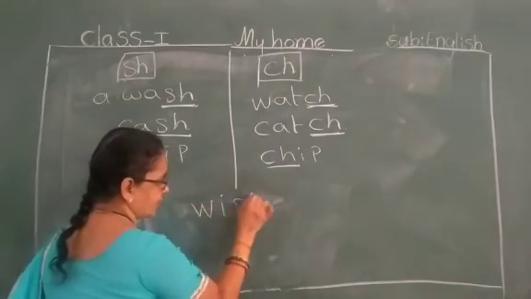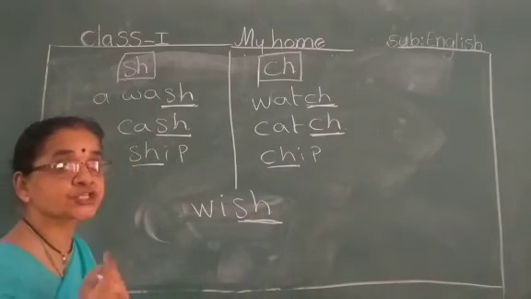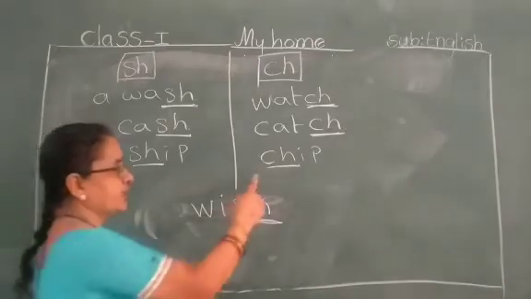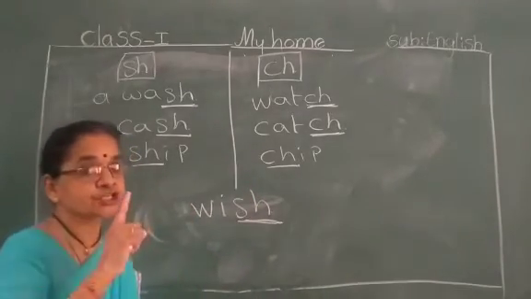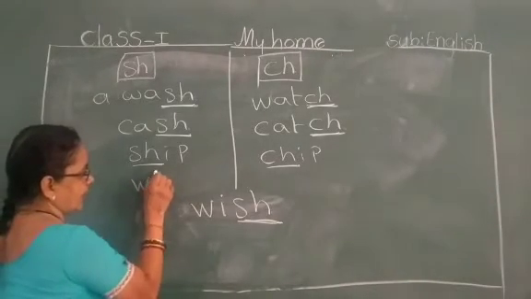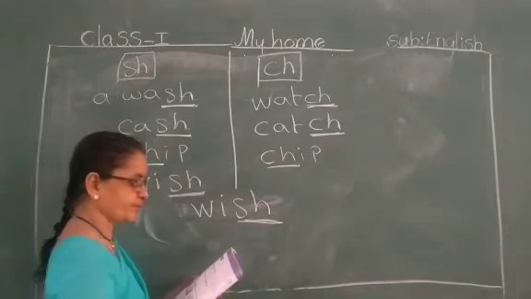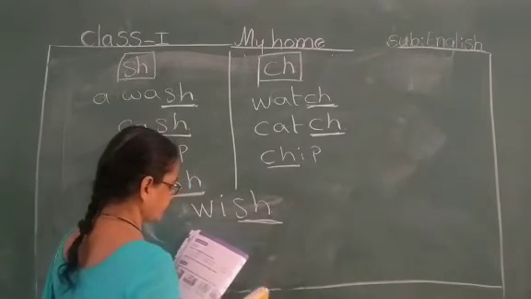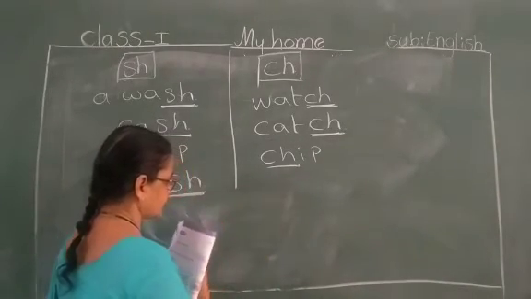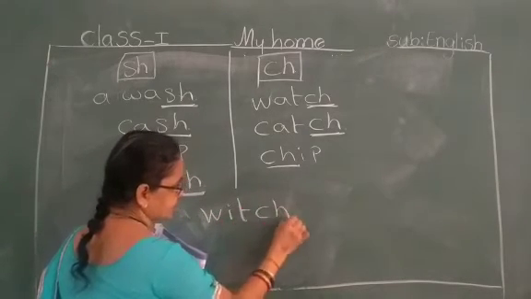Wish. W-I-S-H. Wish. Sound. Here I have to write out here. Yes. W-I-S-H. Sound. Next. Which. W-I-T-C-H.